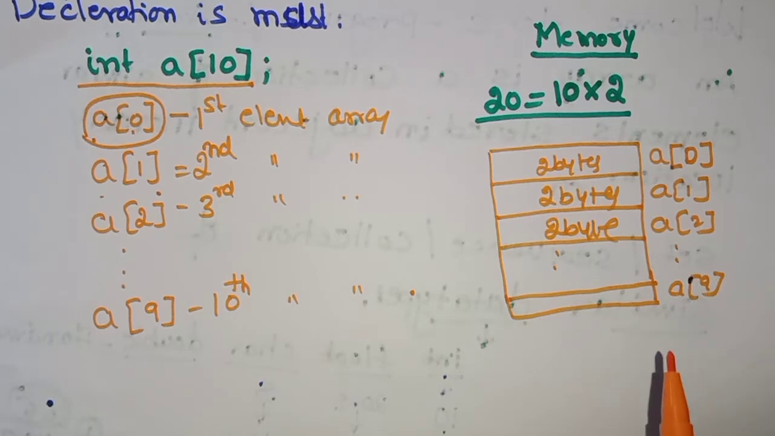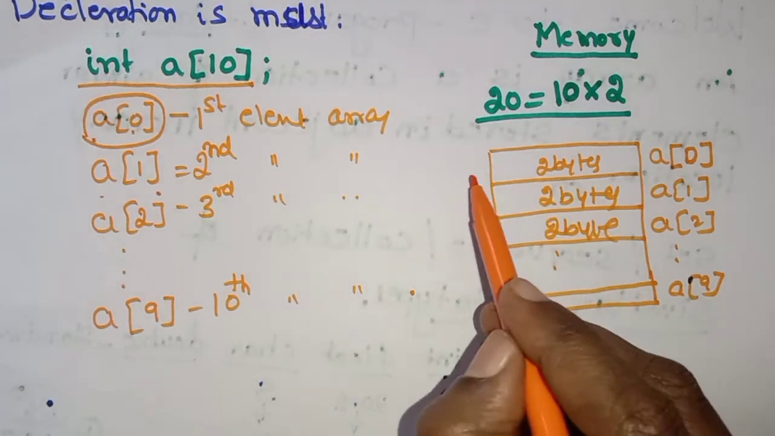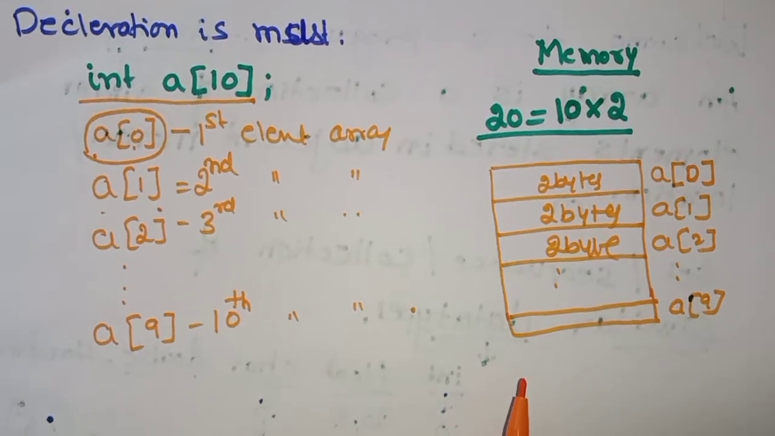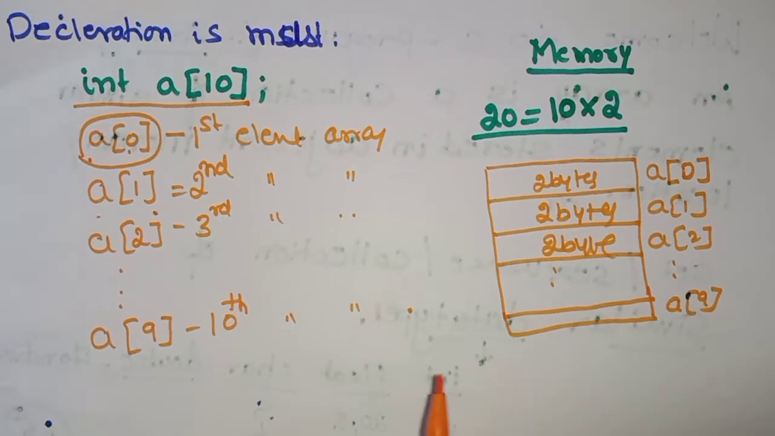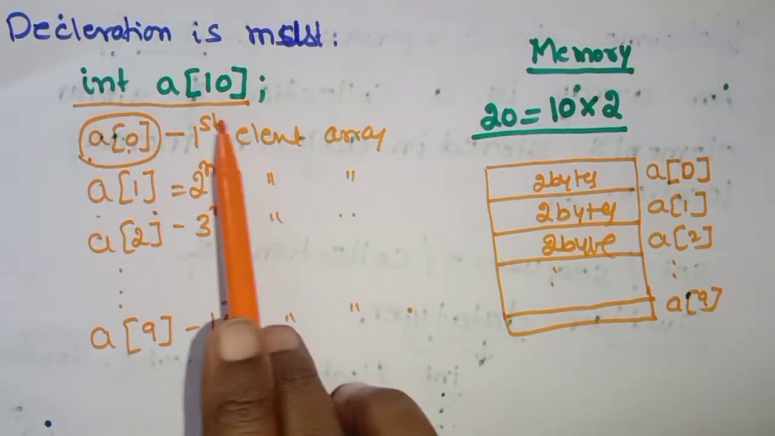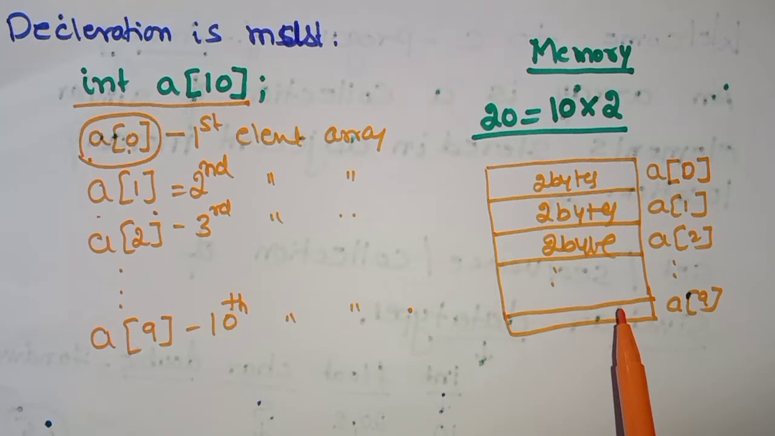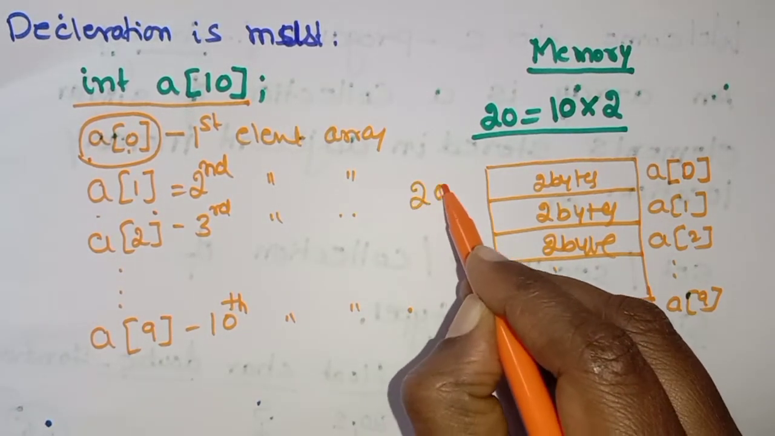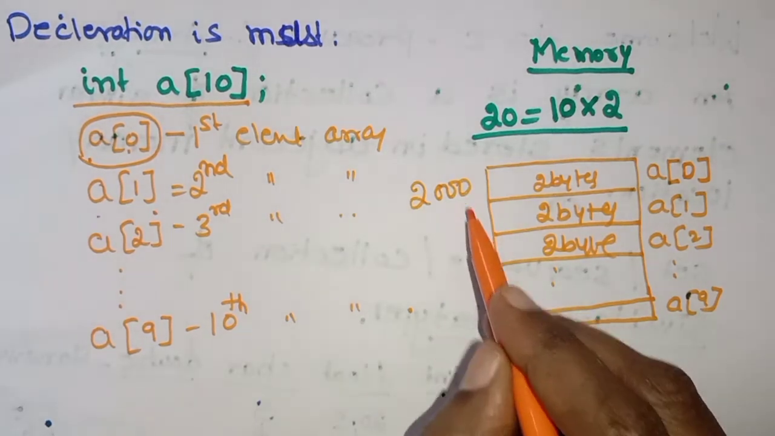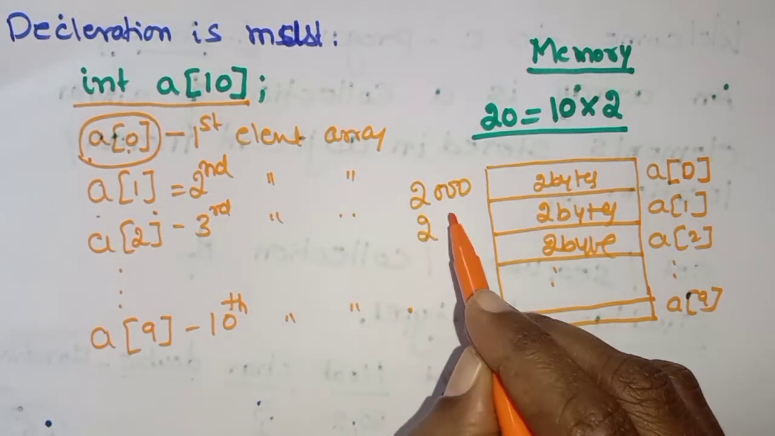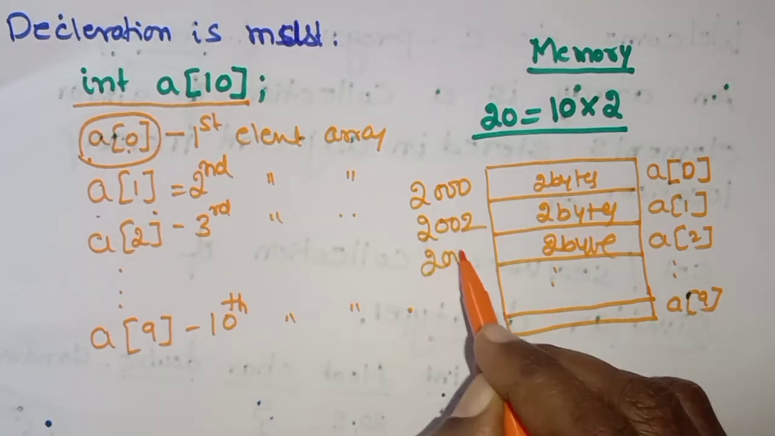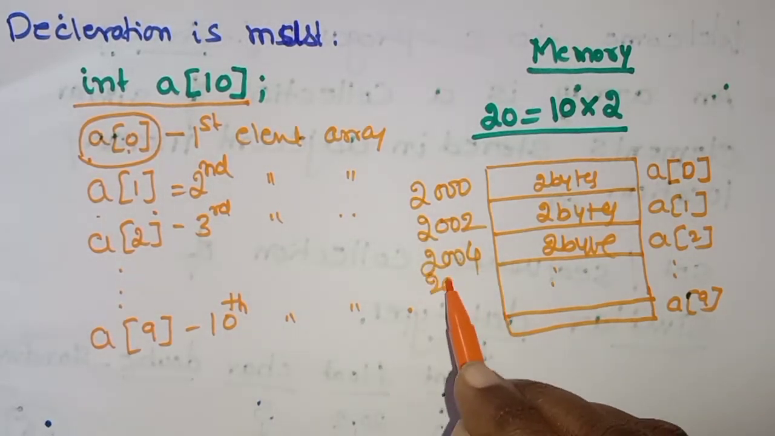And remember that they are stored in consecutive memory locations. It is also very important in the array. One important point is all the elements are stored in consecutive memory. Consecutive is nothing but, suppose the address is 2000. What is the next address? The next address is 2000 plus 2, that is 2002. The next address is 2004. Next is 2006.